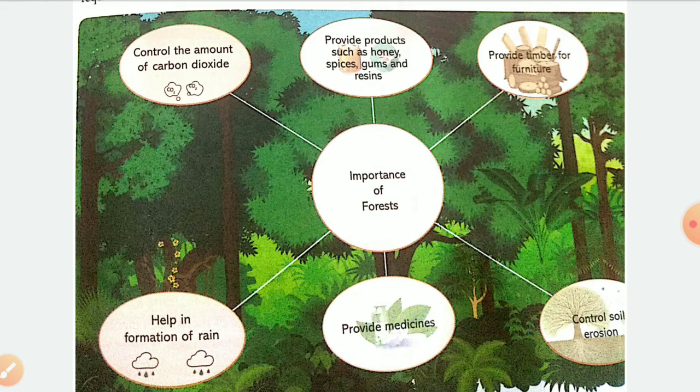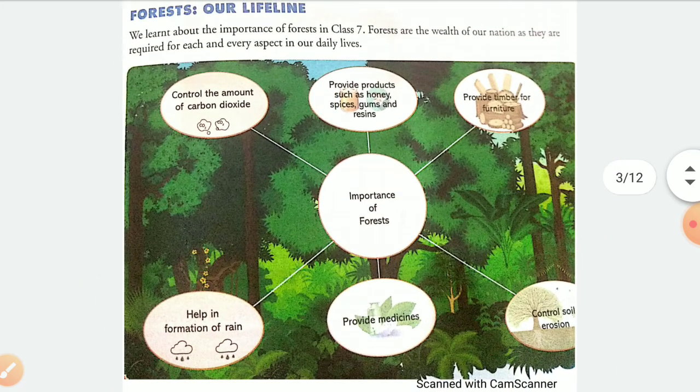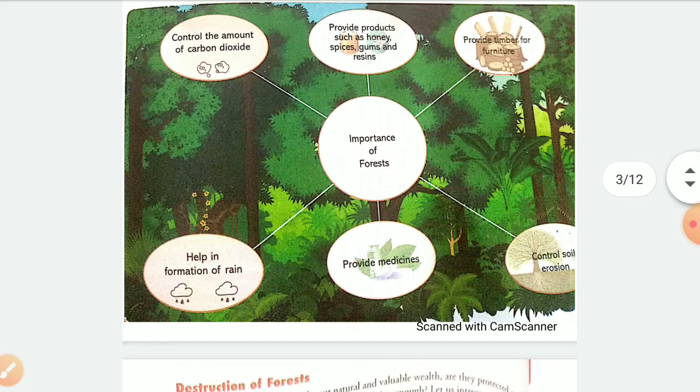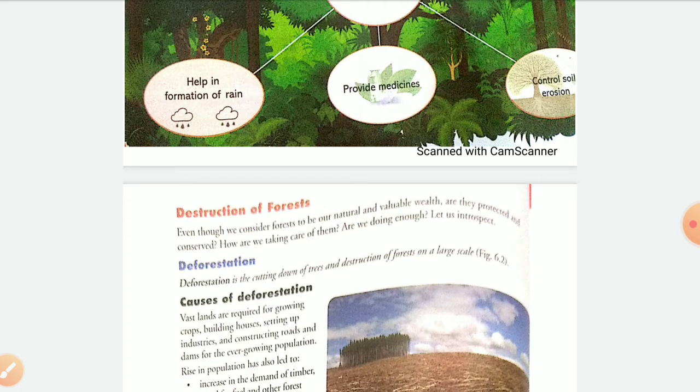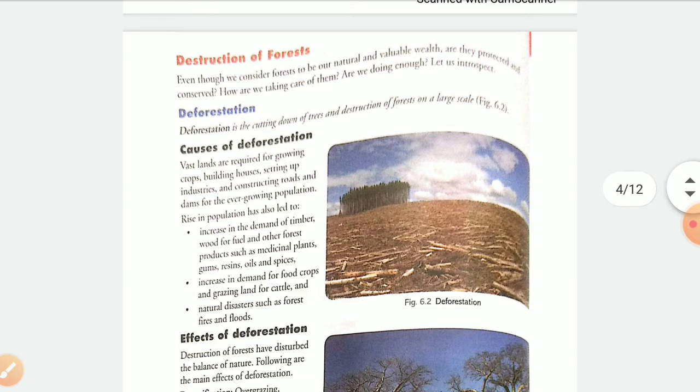What is soil erosion? Soil erosion means the removal of the fertile layer of soil, that is called soil erosion. So how do plants help here? The plant's roots anchor the soil and protect our soil from getting eroded. Okay, so all these are the importance of our forest, and we know that they are our lifeline. Okay, directly or indirectly we all are dependent upon them, isn't it?